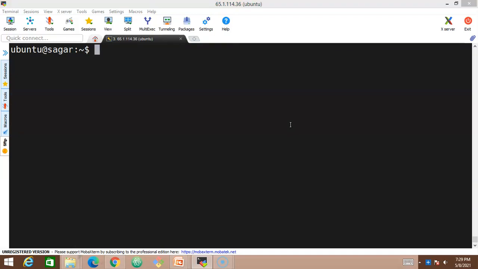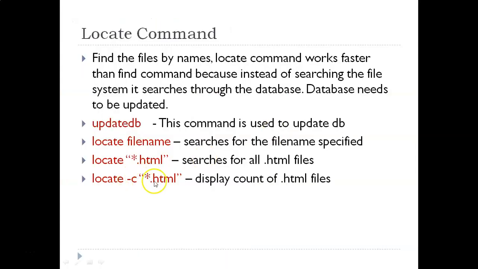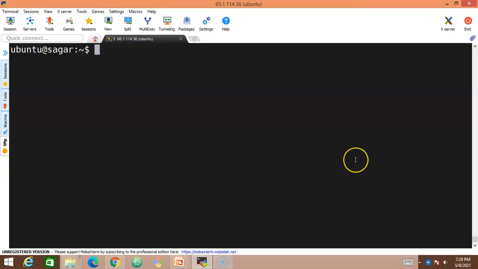And what if I would like to know how many files are available? I'll use the command locate -c, which will display the count of .html files on the screen. So let us see, locate -c and asterisk .html, and press enter. See, look at this. We have somewhere around 106 .html files inside this Linux server.